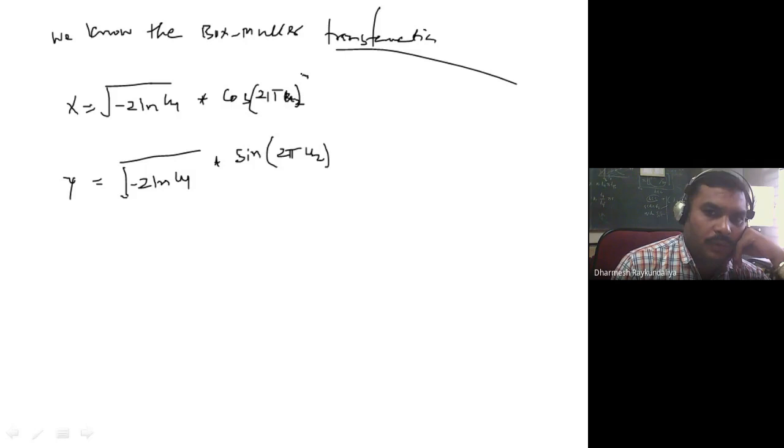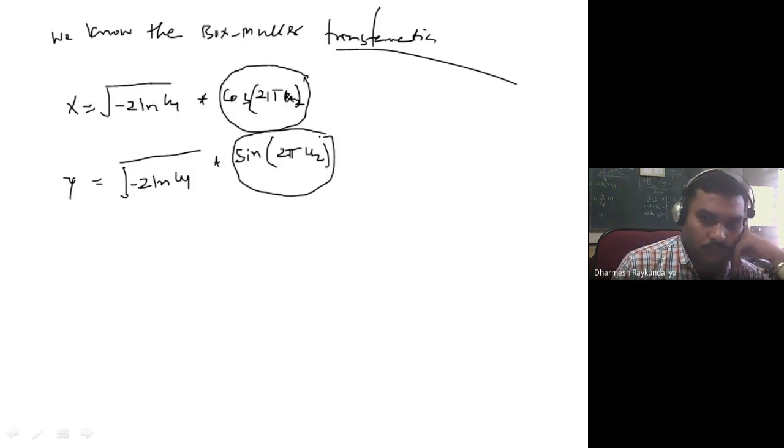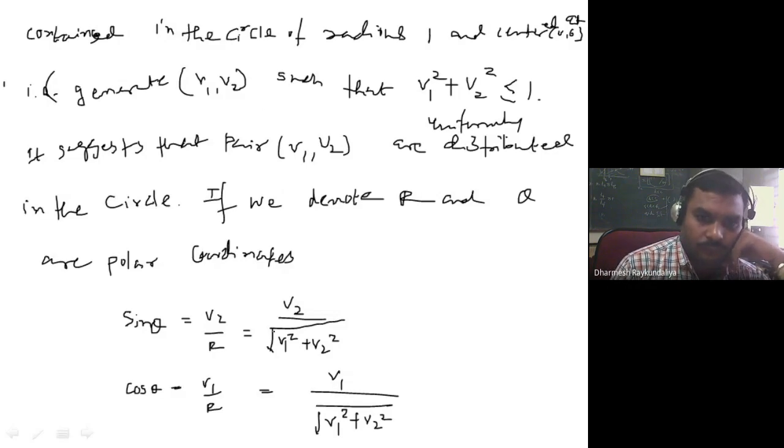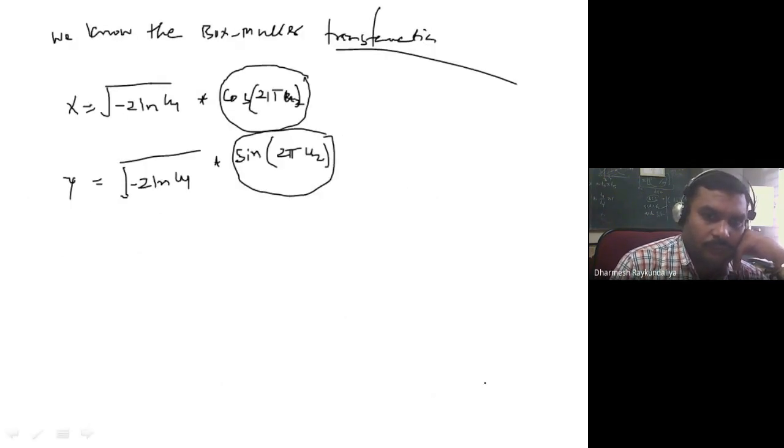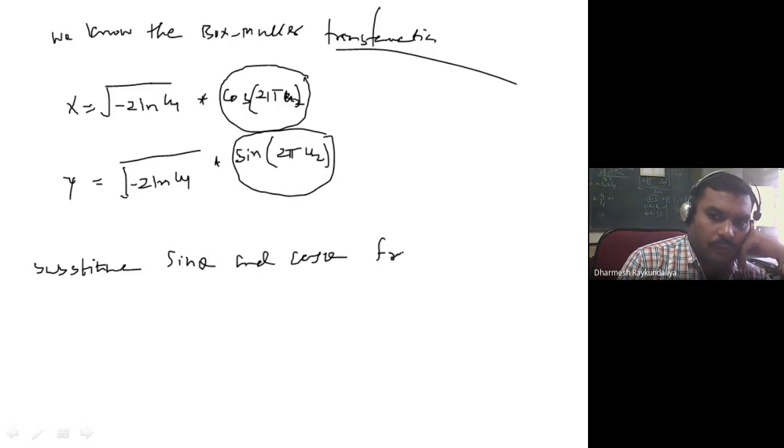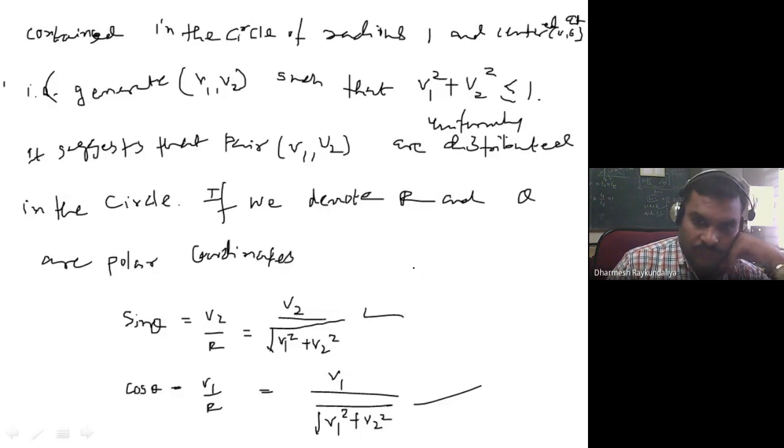So instead of cos theta and sin theta, I can substitute this quantity. So I can substitute sin theta and cos theta from here; we call this 4 star.